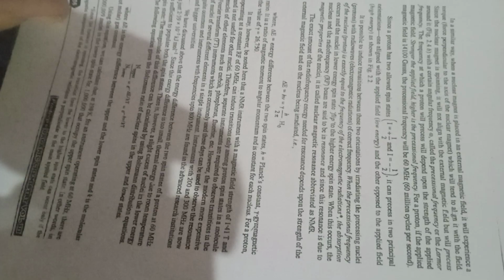Now, in a similar way, when a nuclear magnet is placed in an external magnetic field, it will experience a torque perpendicular to the axis of the nuclear magnet, which will tend to align it with the field. Since the nuclear magnet is spinning, it will not align with the external magnetic field but will precess around it with a certain angular frequency omega, called the precessional frequency, or the Larmor frequency.